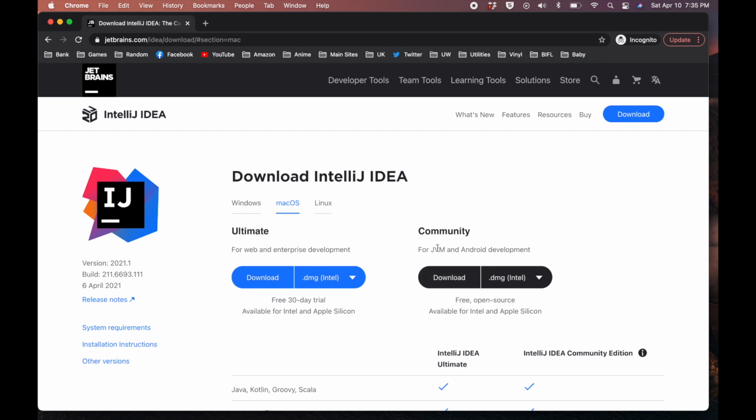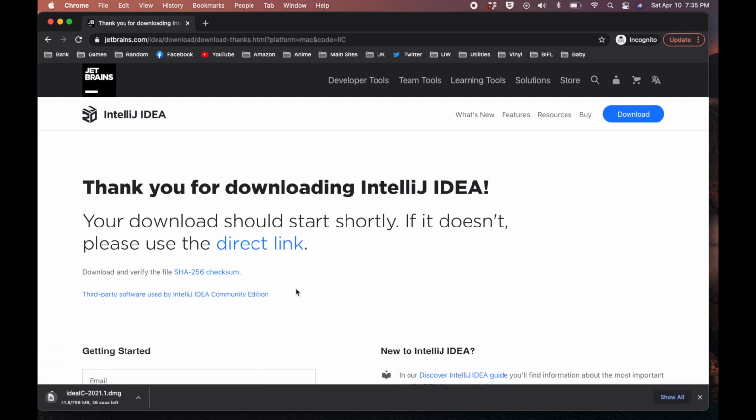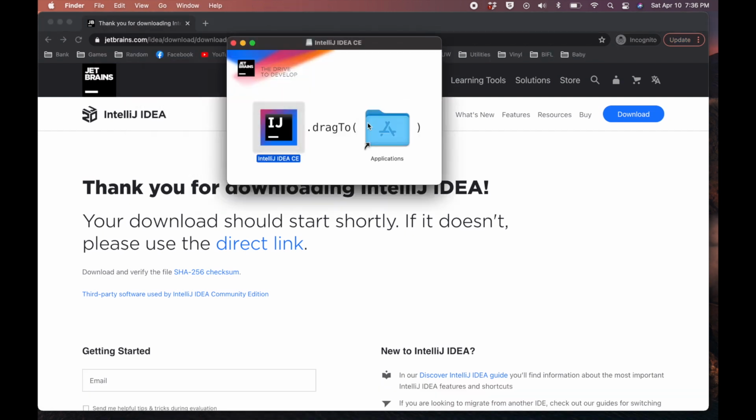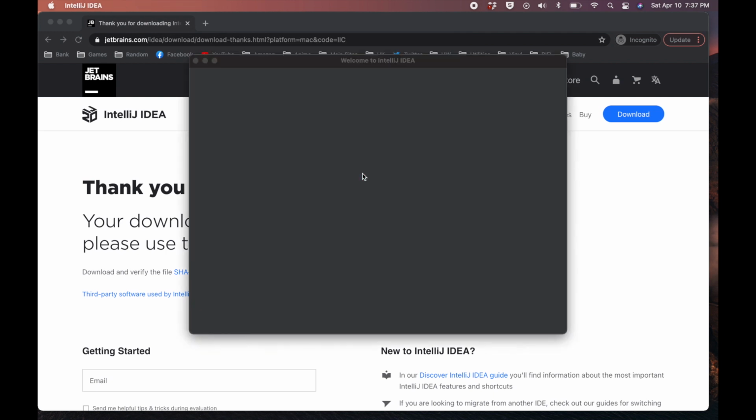We're a pretty big fan of sitcoms here on the channel and being cheap, so we're going to click on the Community download button. From here, we're going to follow the steps to download and install IntelliJ, which I'm going to fast forward through since they're pretty self-explanatory. Now that we have it downloaded, we're going to open it up, and you should see this new project button right in the middle.